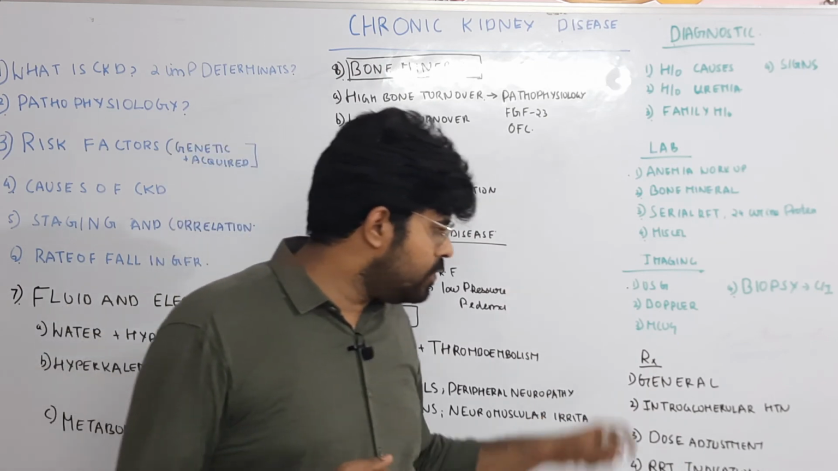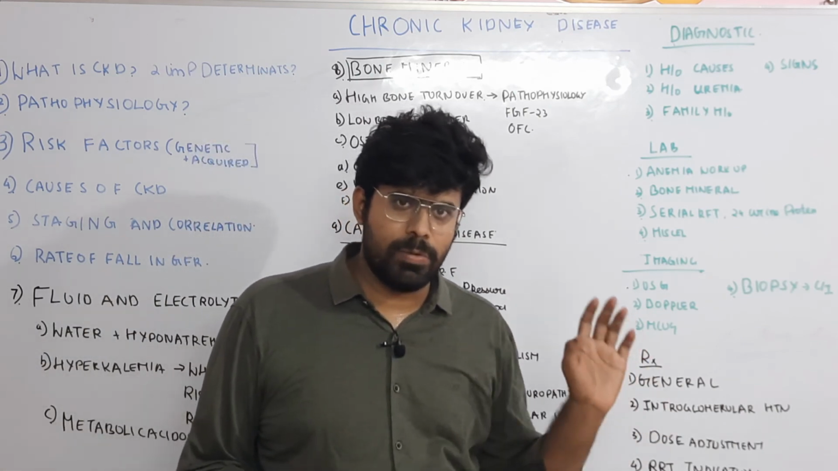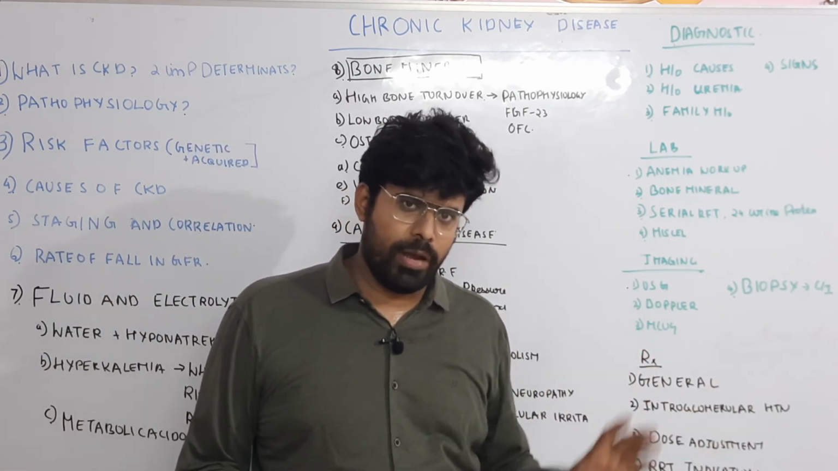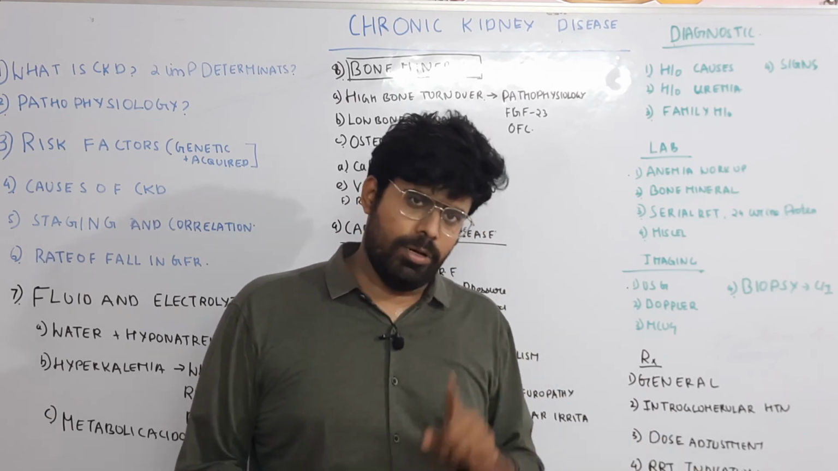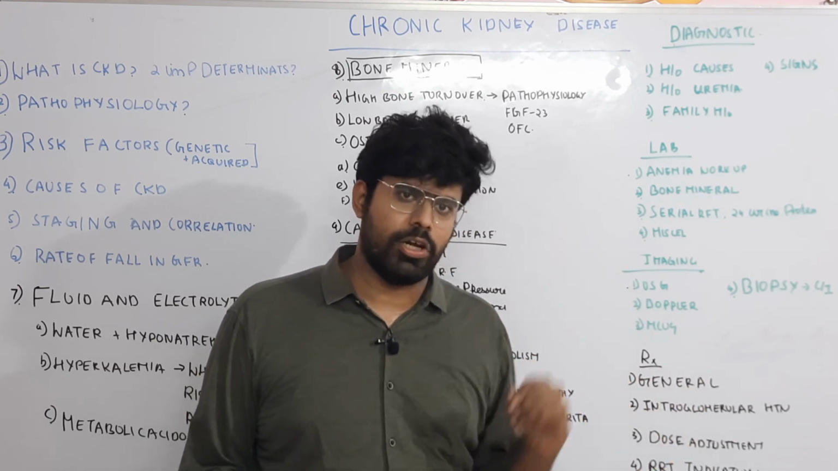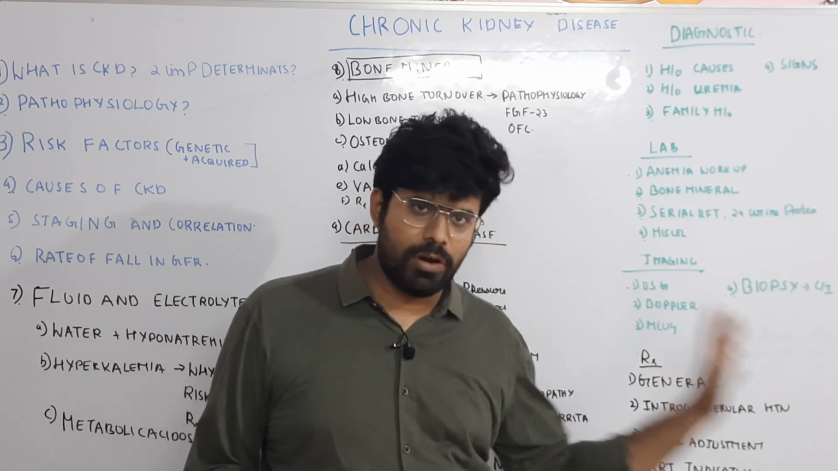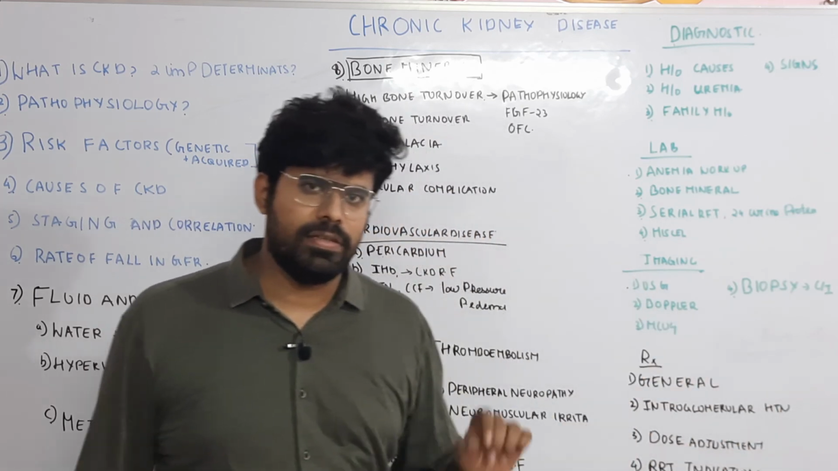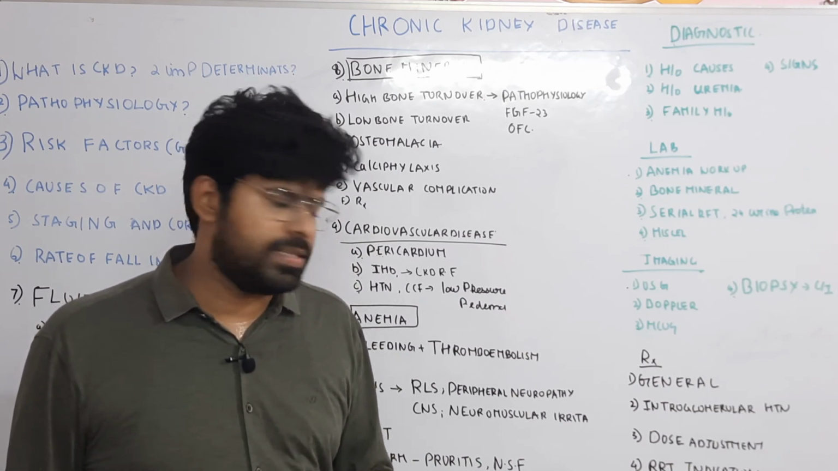Then how do you reduce the intraglomerular hypertension? This intraglomerular hypertension is responsible for proteinuria. It can be reduced by using an ACE inhibitor and ARB. The ACE inhibitor and ARB will cause efferent vasodilatation. This will decrease the intraglomerular pressure and reduce the proteinuria. If ACE inhibitors and ARBs are not effective, you can try CCBs, either verapamil or diltiazem.